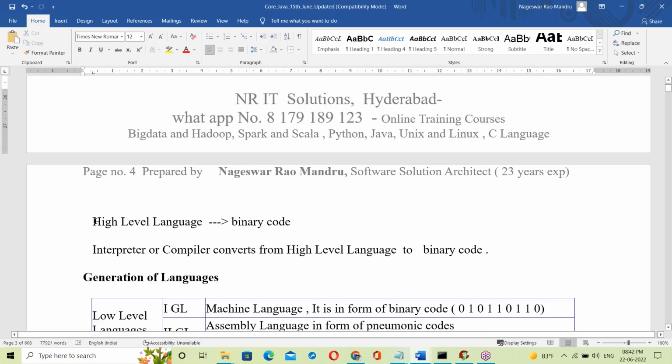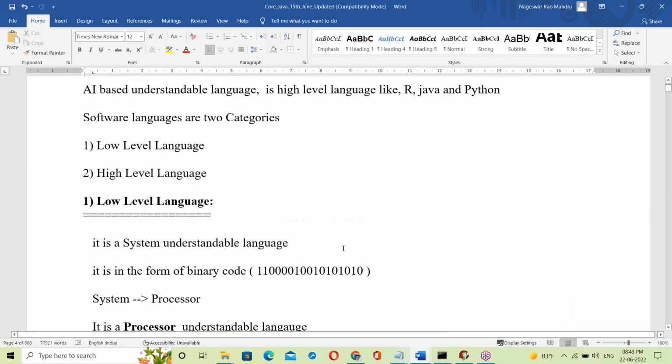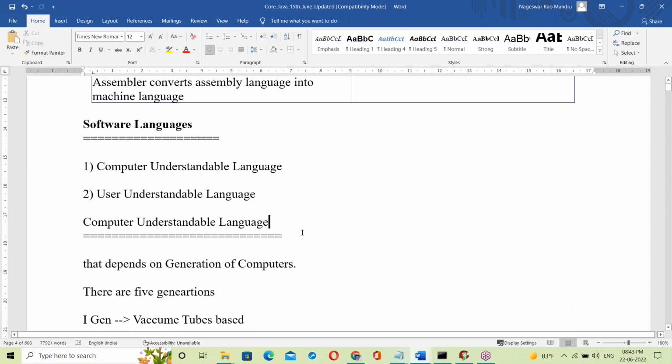See, high level language to binary codes. The interpreter or compiler converts from high level language to binary codes. So, till now what I've discussed is very clearly prepared in the document here. Just follow the document.